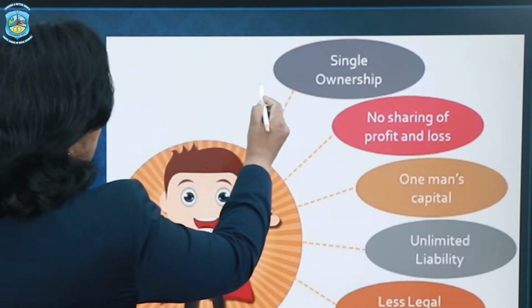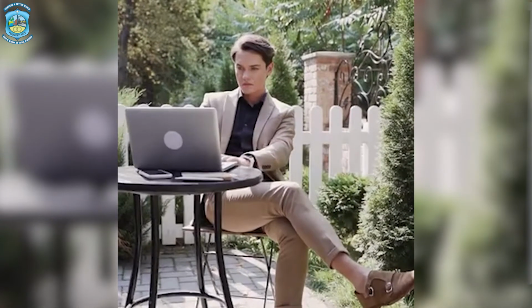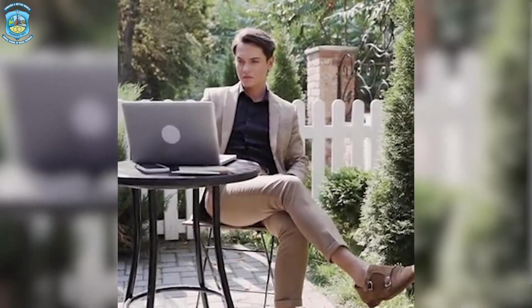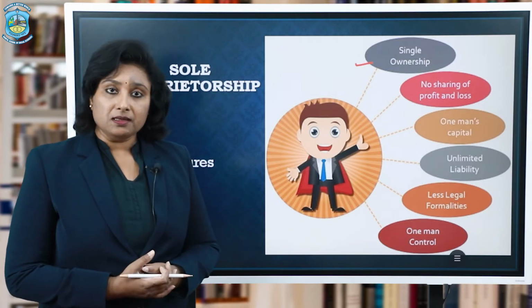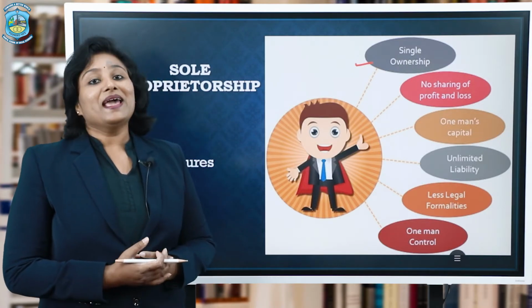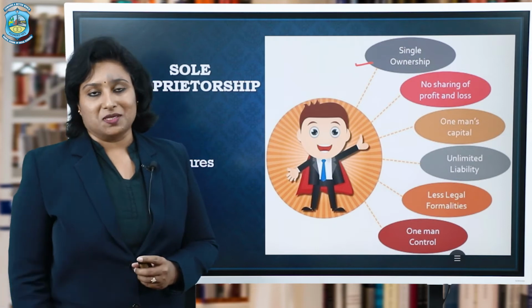Single ownership means that there will be just one owner of the business organization, and this person alone is going to have all the profits or bear all the losses. That is, the risk is borne by one person, and the reward is also enjoyed by one single person.